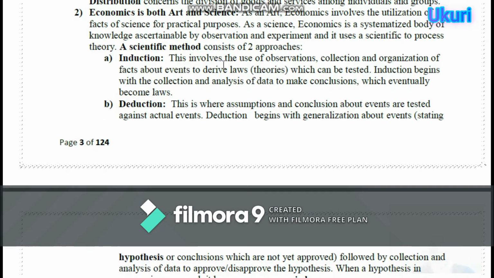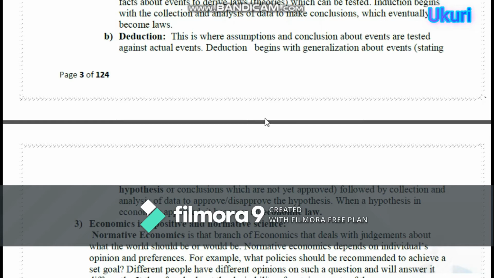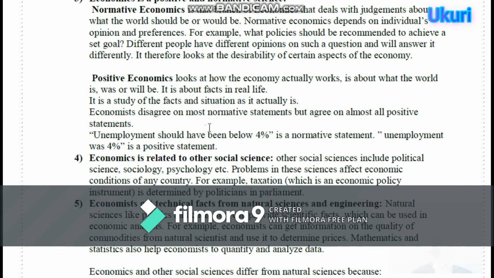Induction involves the use of observations, collection, and organization of facts about events to derive laws. Laws are like theories, which can be tested. Induction begins with the collection and analysis of data to make conclusions, which eventually become laws. So, B, deduction is where assumptions and conclusions about events are tested against actual events. Deduction begins with the generalization about events, stating a hypothesis or conclusion. Hypothesis is like a conclusion.